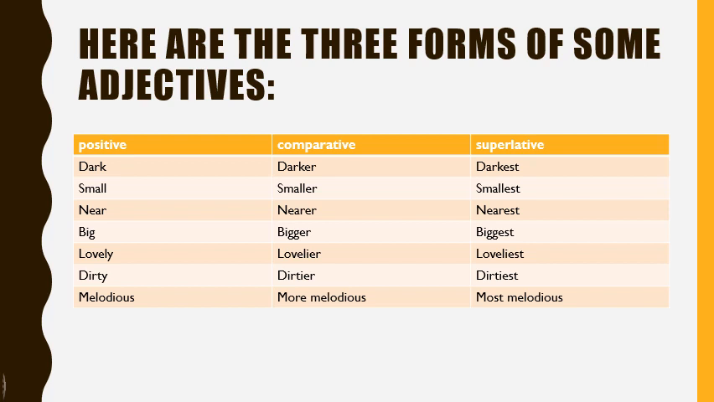When coming to melodious, positive degree is melodious, more melodious, and most melodious. It's not melodier or melodiest. Some adjectives possess more and most in comparative and superlative degrees. For example, beautiful, more beautiful, and most beautiful. The same way, pleasant, more pleasant, and most pleasant.